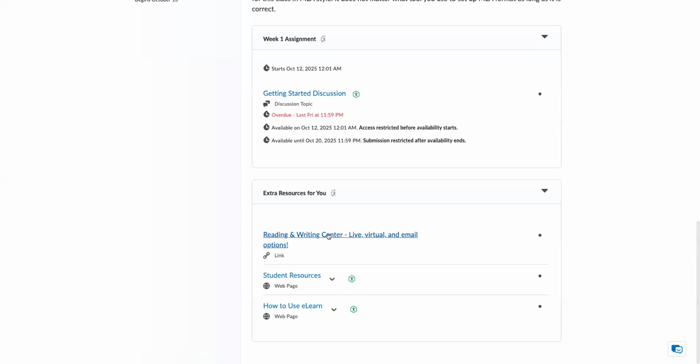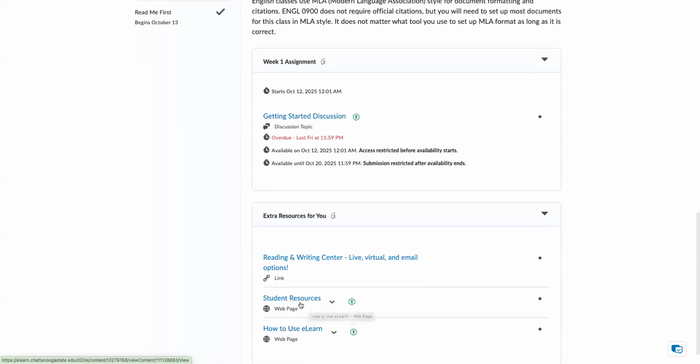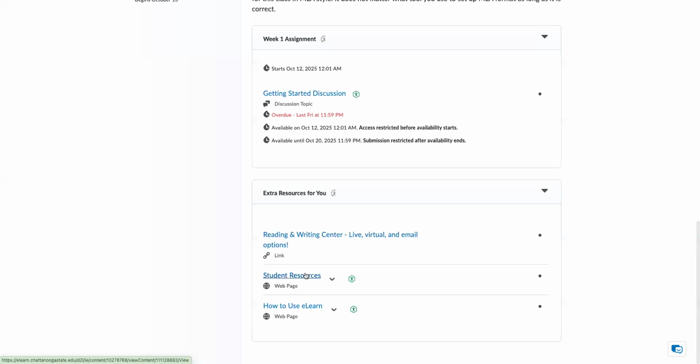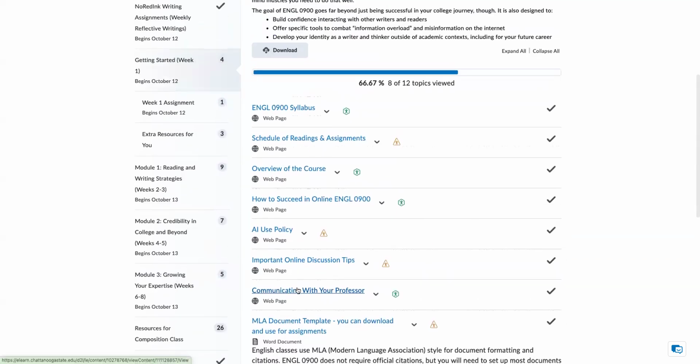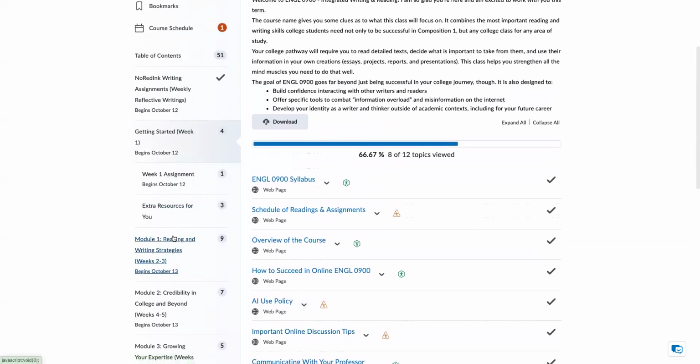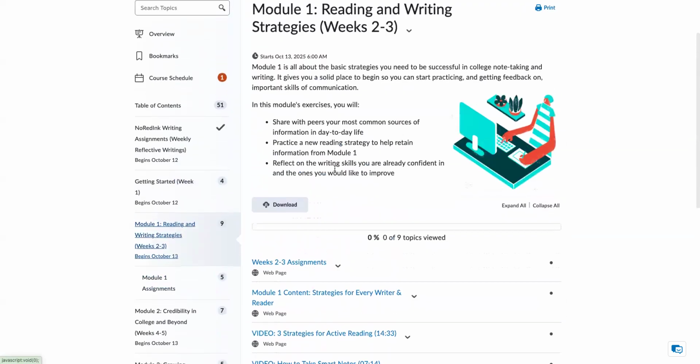It has some extra resources, the reading and writing center if you need tutoring. It also has student resources, and a how to use eLearn. So make sure that if you see any blue hyperlinks, you look at those and avail yourself of those resources. I'm going to go to Module 1, which is reading and writing strategies.